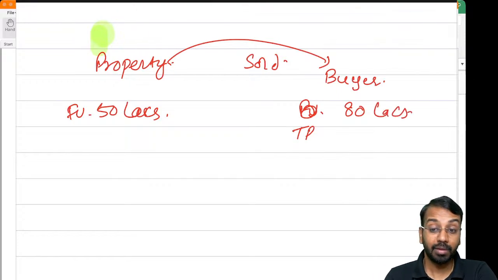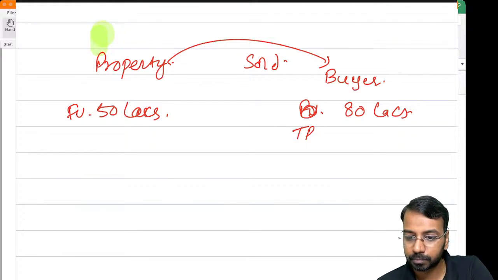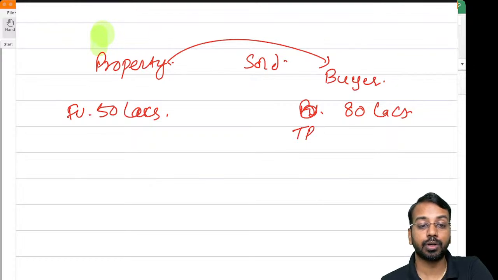First thing, will the buyer buy a property which has a fair value of 50 lakhs at 80 lakhs? Will that thing happen? Will the buyer pay 80 lakhs for a property which is worth 50 lakhs?